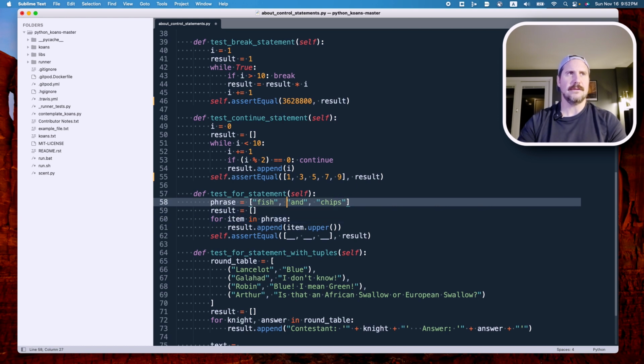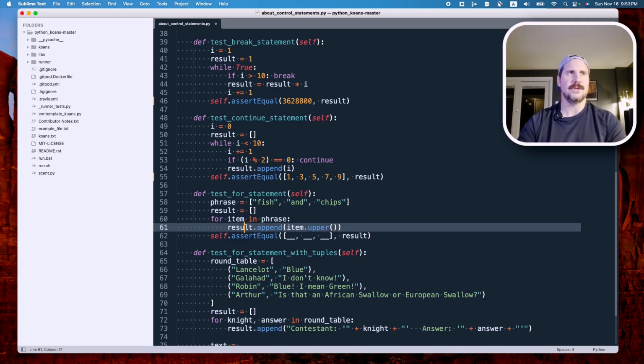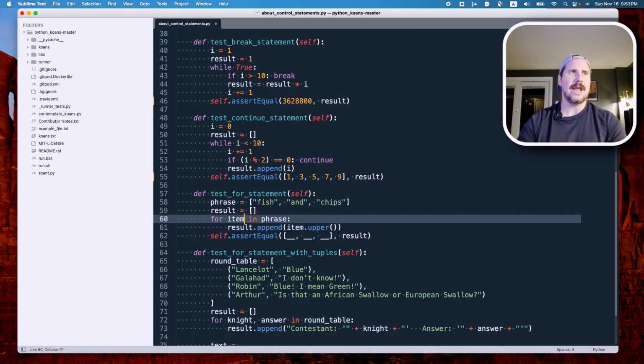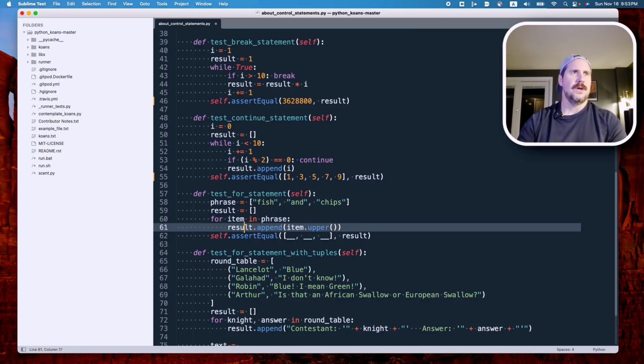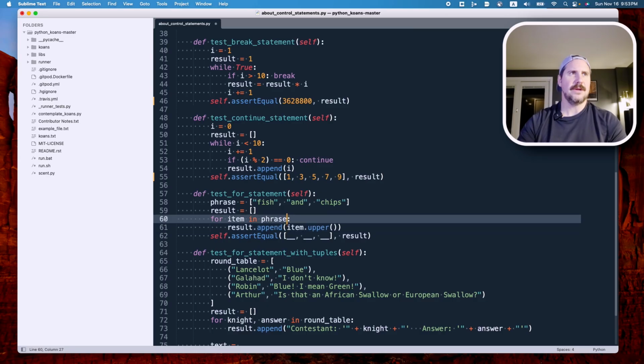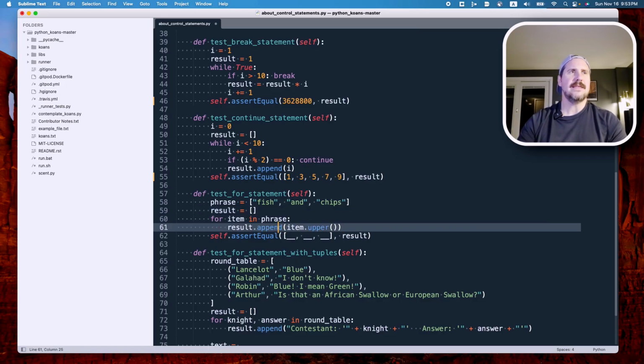And then as it goes again, it'll be the string and, and then the next one will be chips. Item is anything we want to call it. We're just putting a stand-in variable name to be able to call methods on whatever is in that position at that moment. So in this particular case, go through each item in the list phrase, call the upper function on it, and then put the result of having called the upper function on that item into the result list.